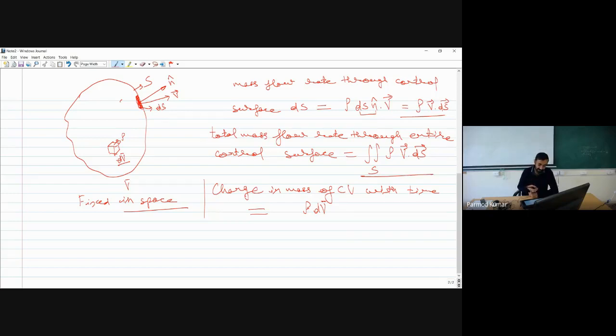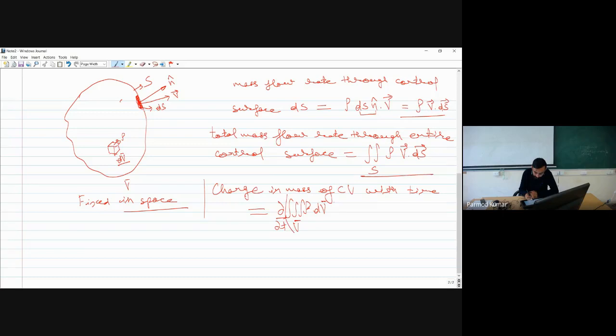But if I have to find out the total mass of the entire control volume, because we are having a finite sized control volume, I have to do volumetric integration of this small elemental volume. So you can see this rho times dV, volumetric integral over V bar, represents nothing but the total mass of the control volume. Now this total mass of control volume is actually changing with time, so while writing the change of mass of control volume with time, I have to use the term del by del t.